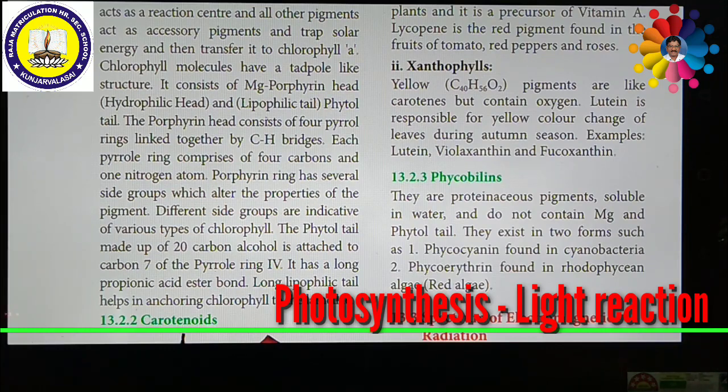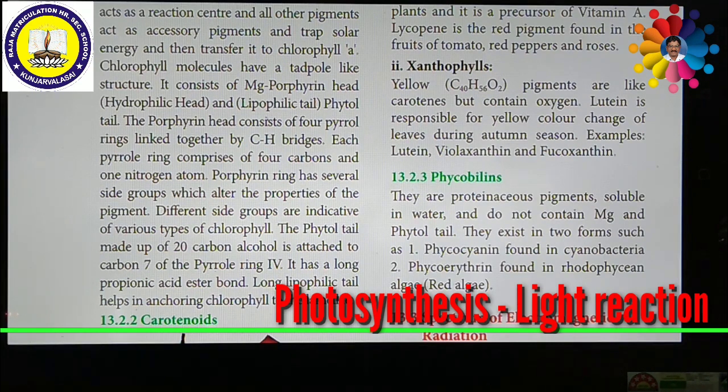Carotenoids are yellow to orange pigments. They are tetraterpenes, and these pigments absorb light strongly in the blue to violet region of the visible spectrum. These pigments protect chlorophyll from photooxidative damage. That is why they are called shield pigments. These carotenoids absorb light and transfer it to chlorophyll. Almost all carotenoid pigments have 40 carbon atoms.